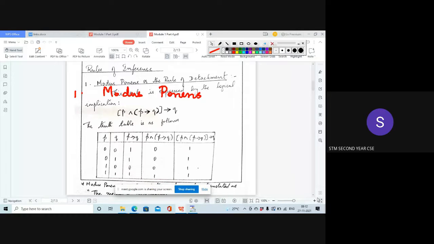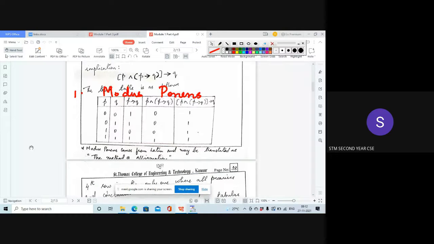The name modus ponens, I had written it in my notes down here. I'll be uploading it in Linway so you can study all this. Modus ponens comes from the Latin word and it may be translated as method of affirmation. You're going to affirm something, whether it is true or false. So that is called the method of affirmation.